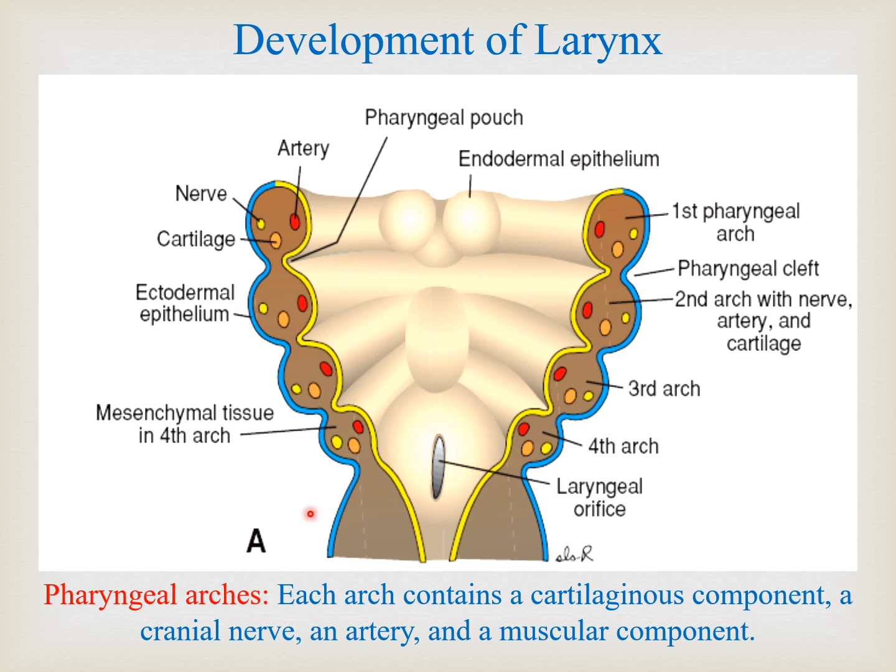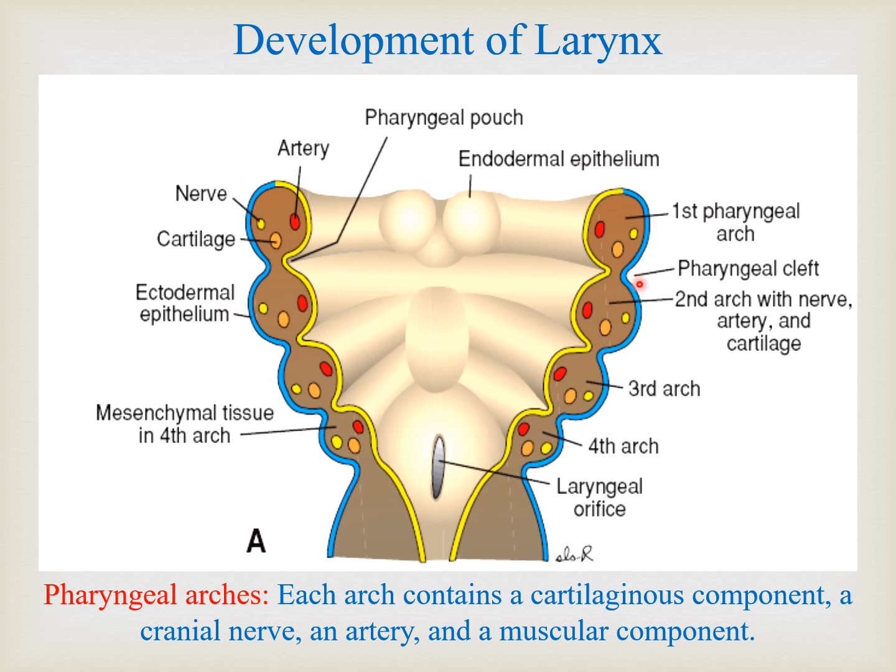Now this diagram is showing the development of the pharyngeal arches. In the cephalic end we have arch-like structures which we name as pharyngeal arches, and because of the formation of these arches, clefts are formed in between, which are known as pharyngeal clefts or pouches.